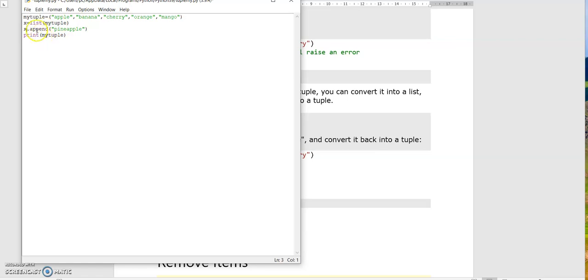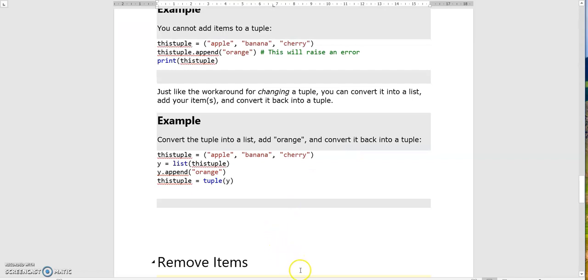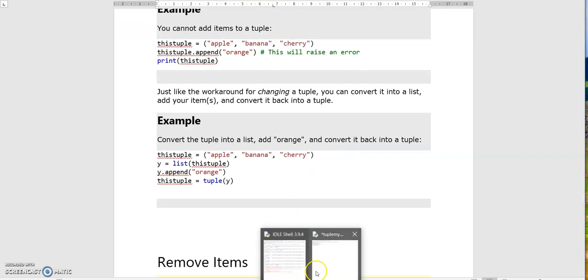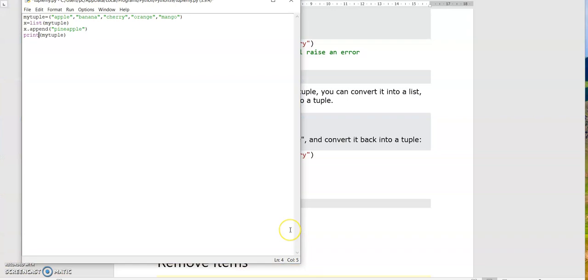Now print my tuple equal to, again we are going to convert it into a tuple of x.